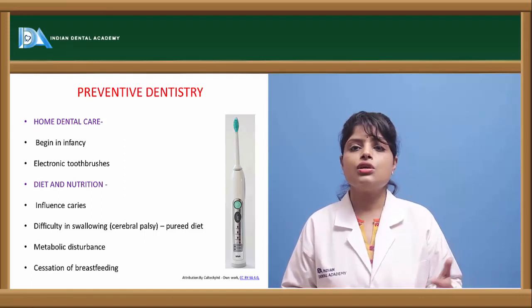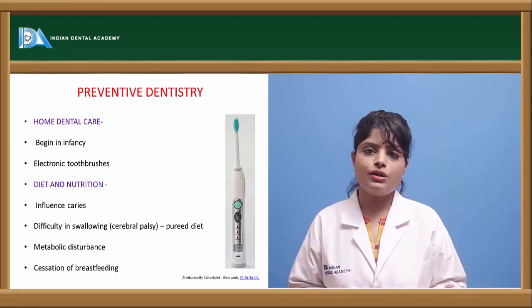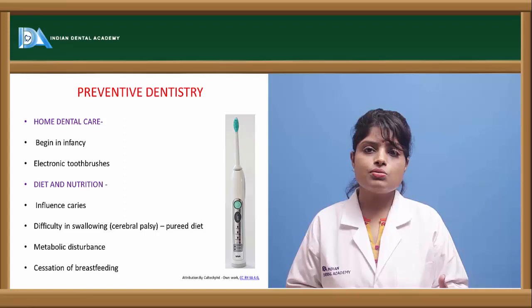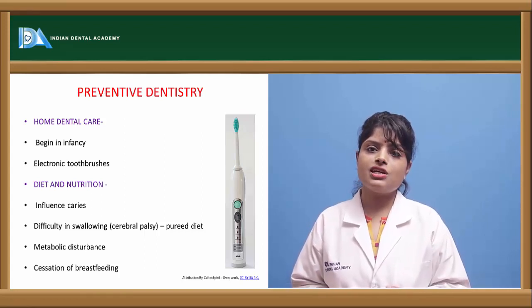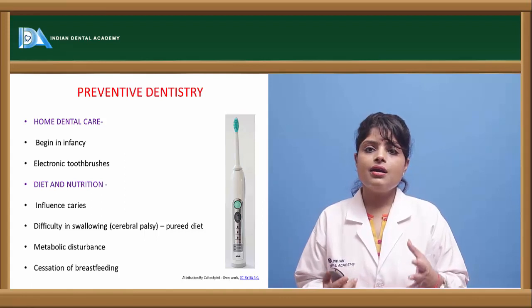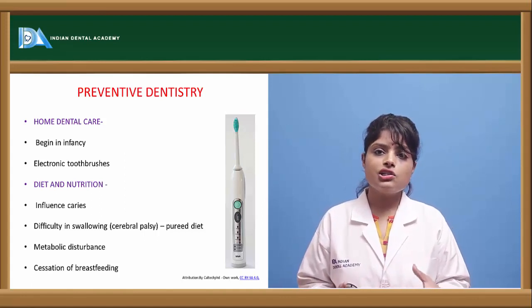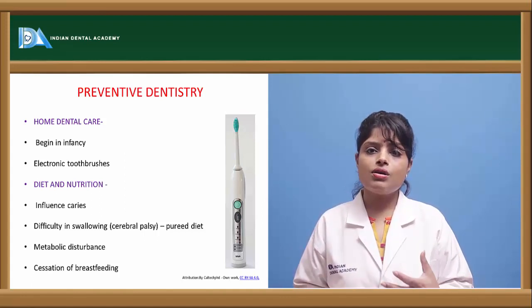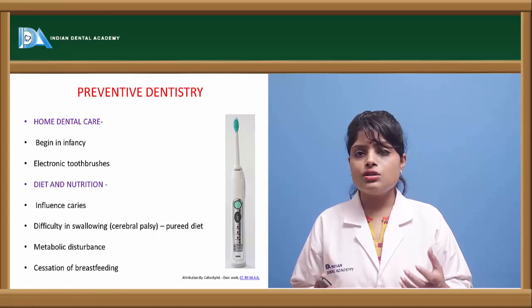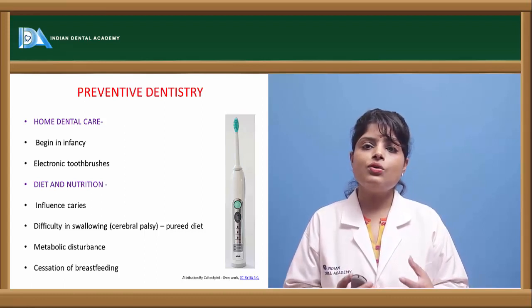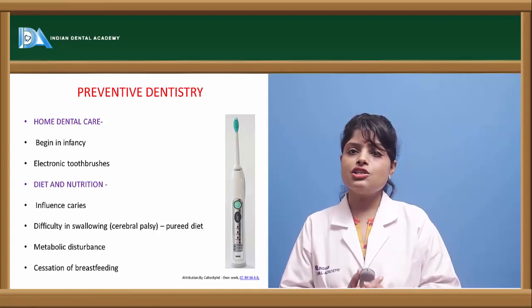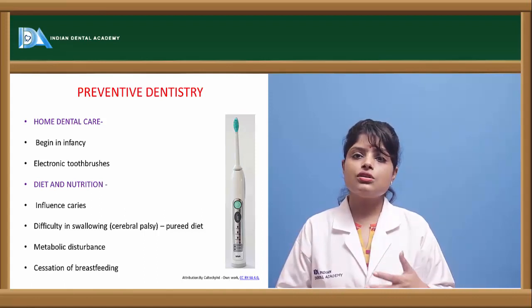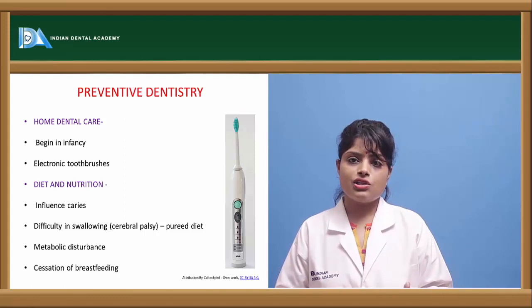They should be encouraged to use electronic toothbrushes or toothbrush modifications like tennis ball modification and long handle modification, which help a handicapped child in brushing and keeping their oral hygiene proper, because they do not have the manual dexterity which a normal child will have. So such children should be given certain toothbrushing modifications.